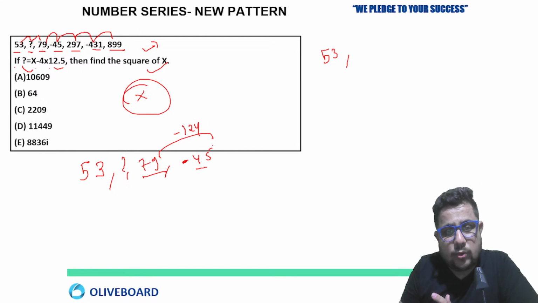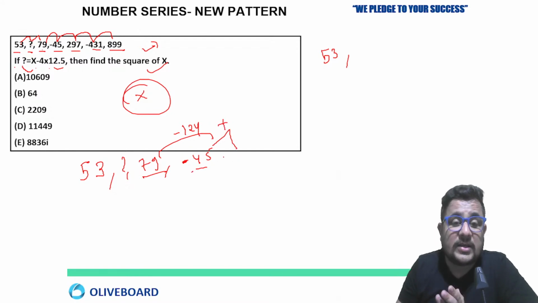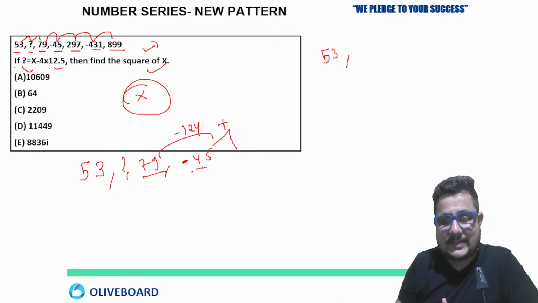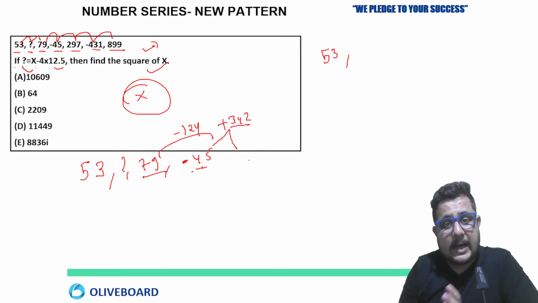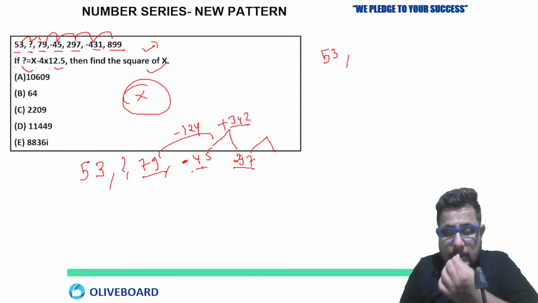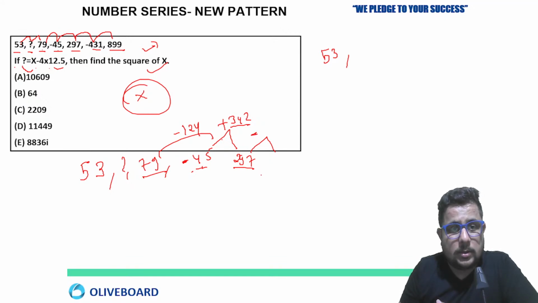Now 45 to 297. How much you have to add? Because you are subtracting, adding, subtracting, adding. This type of pattern is going on here. So minus 45 plus, yes, 45 plus 297 is 342. Clear? Then after that, what you are getting? 297. Now how much you are subtracting? 297 plus 431. So minus 728.